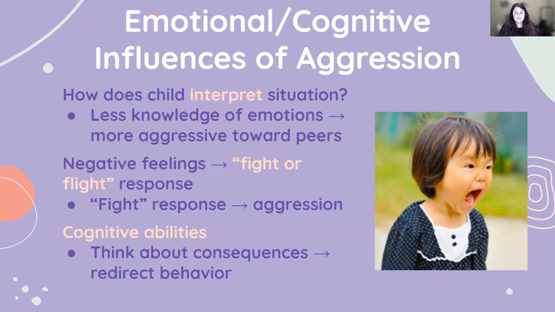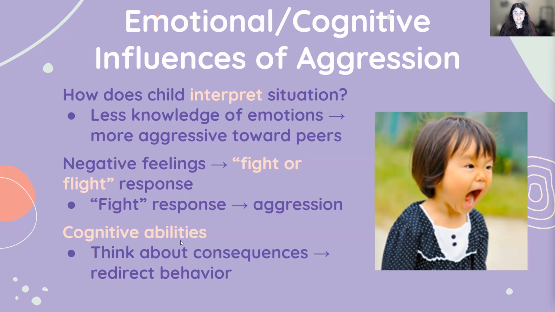A child's temperament, their past social experiences, and even their past traumas will impact what the child does with these feelings. Do they have a fight or a flight impulse? If they have a flight impulse, they might have an escape related reaction, leaving the situation. If they have a fight impulse, however, they might be more inclined to be aggressive. So thinking of it in terms of trauma responses, fight or flight, how do we respond to unpleasant situations?